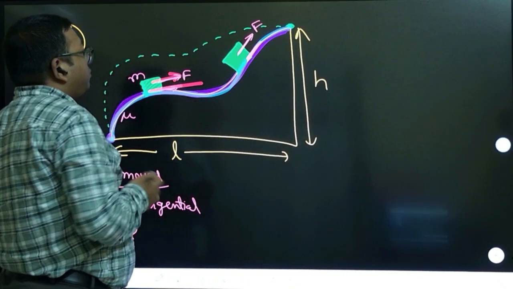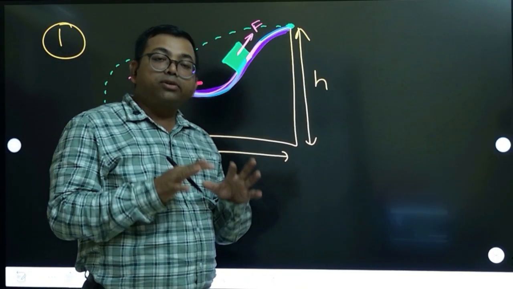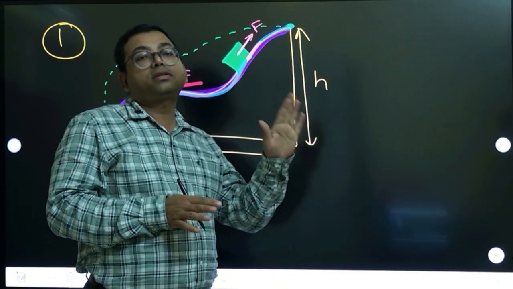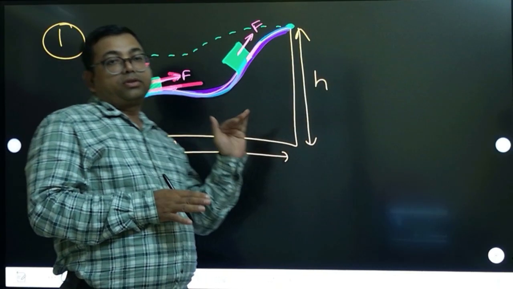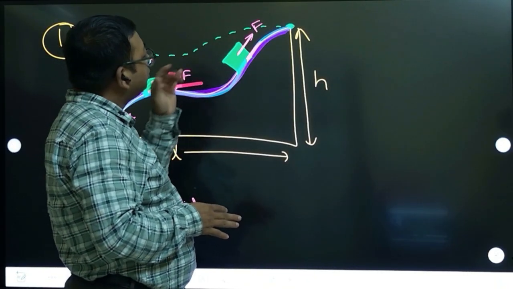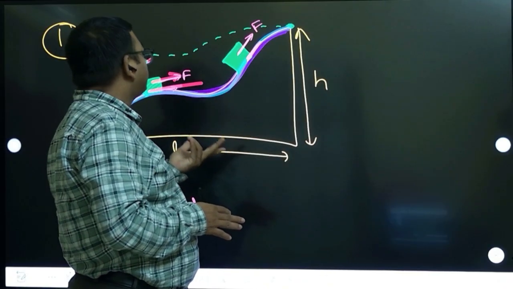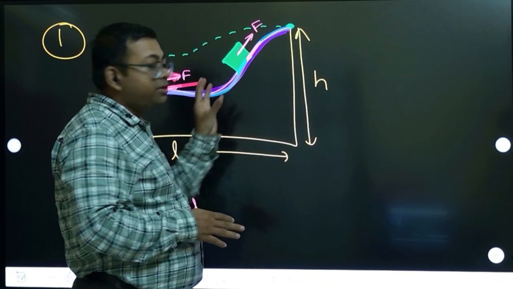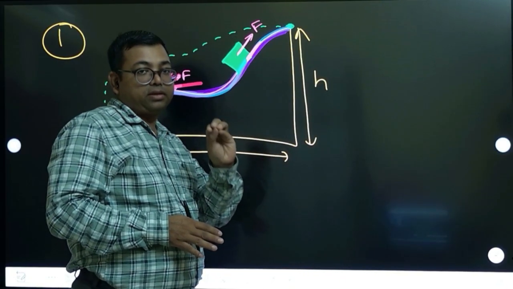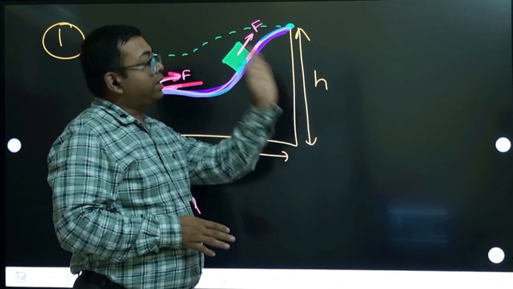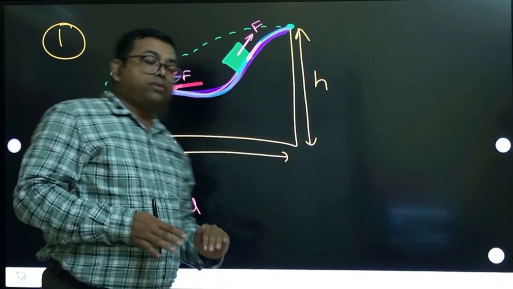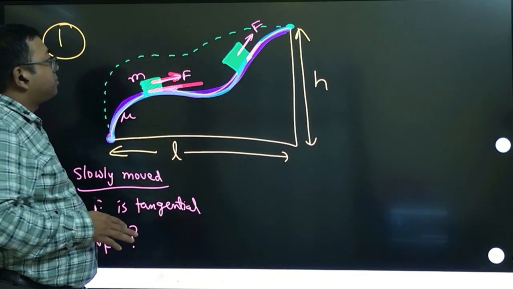We do not know its magnitude. Its magnitude may be changing, and of course direction is changing because the path is a curved path, so the tangent of the slope is changing. So this force is always tangential to the path. Magnitude may also change because you need to keep the speed constant. That speed is almost zero speed. You are dragging it slowly over the surface. Okay, that's the question.